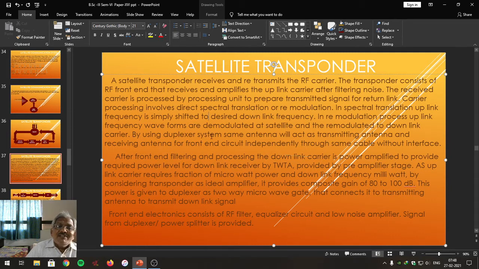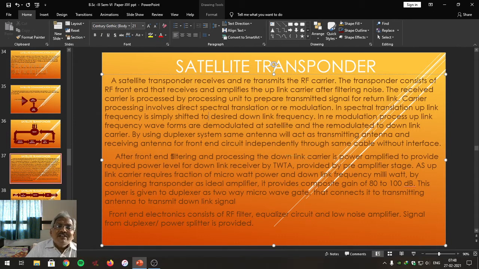By using a duplexer system, the same antenna will act as a transmitting antenna and a receiving antenna for the front end circuit independently through the same cable without interference.